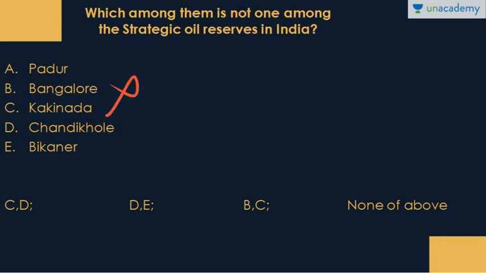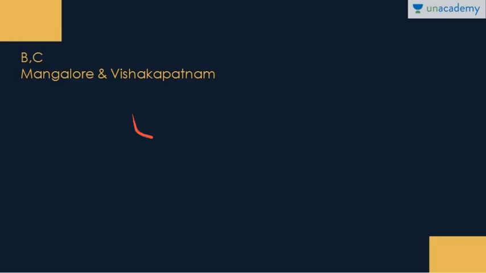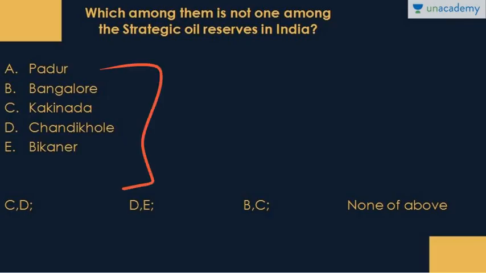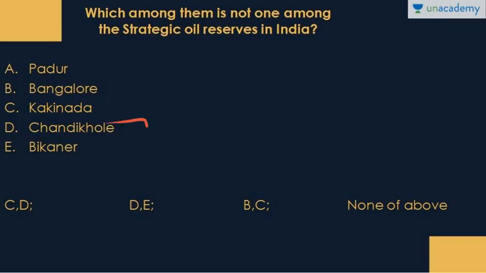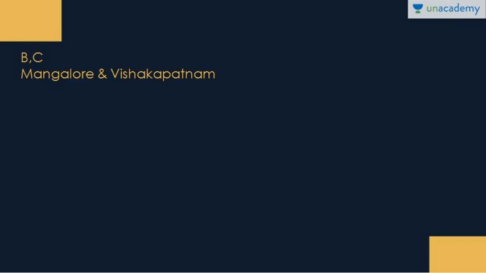In fact, Mangalore is. If you look at Kakinada, this is also not one of them. Instead, we have Vishakhapatnam. So these are the 5. I would say Padur is one. Then we have Mangalore and Visakhapatnam, and then we have Chandikol and Bikaner. Now do mention where Padur is located, in which state. So we here have B and C as the ones which are not the strategic oil reserves.